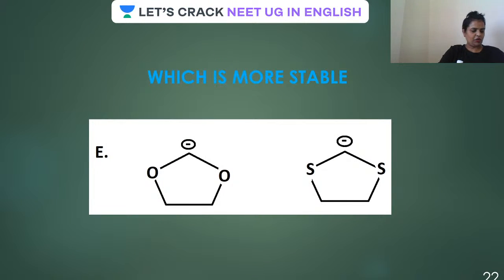Now, guys, solve this. Tell me which is more stable in the structure being shown on the screen. See, guys, S has empty d orbitals. In case of oxygen, as it belongs to the second period, there is no empty d orbital, whereas S has empty d orbital because it belongs to the third period.